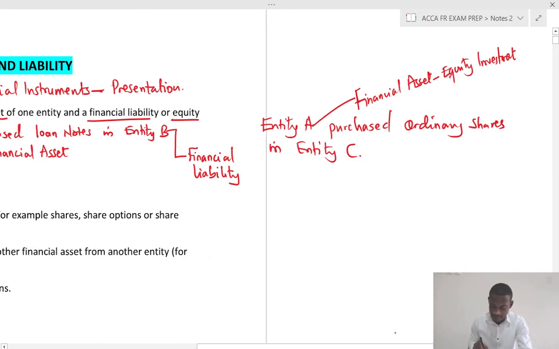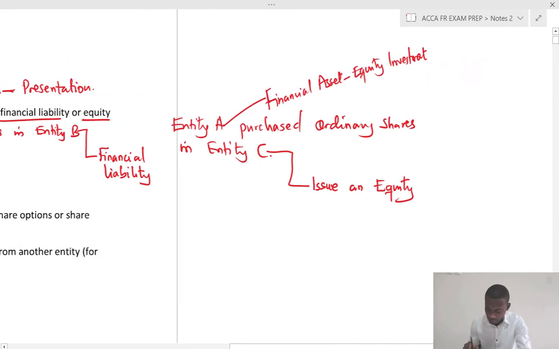Now, for entity C, they have issued an equity instrument. Entity C has issued an equity instrument.